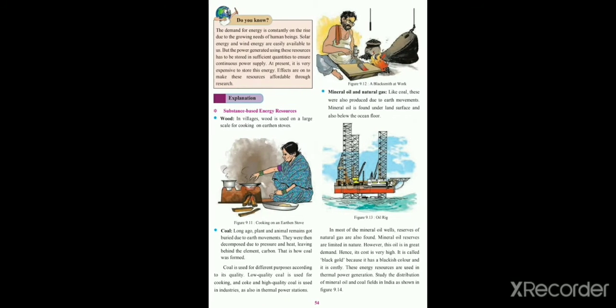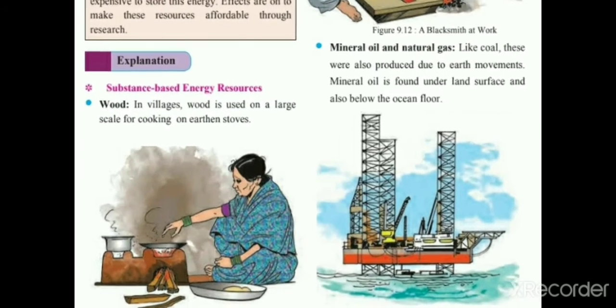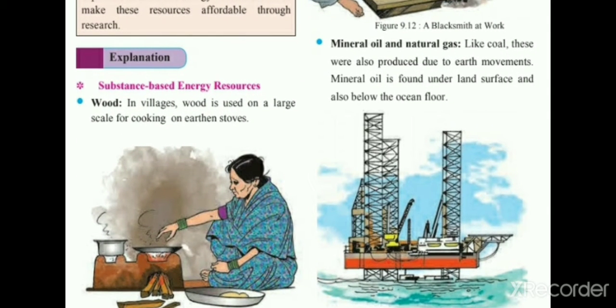Students, in the previous lecture, we have started the lesson that is energy resource. As we have learned, there are two types of energy resource, that is substance based energy resource and process based energy resource, right? In the previous lecture, we completed by seeing the examples of substance based energy resource. So today, let us start with the process based energy resource.